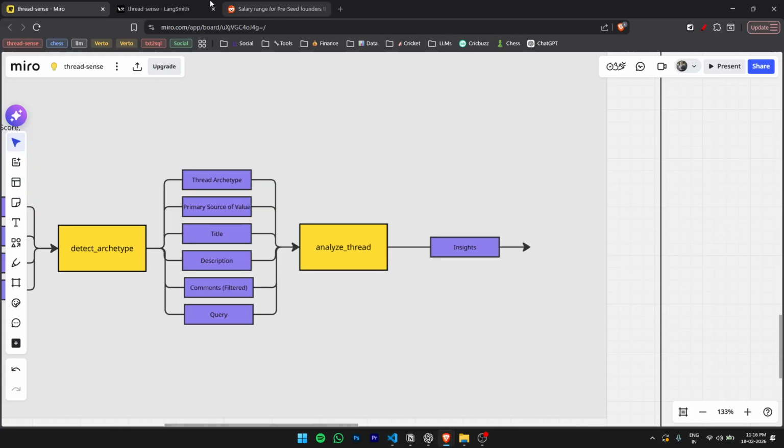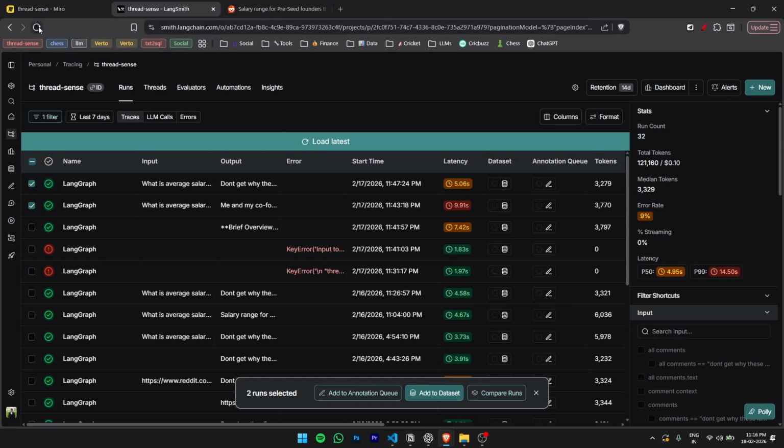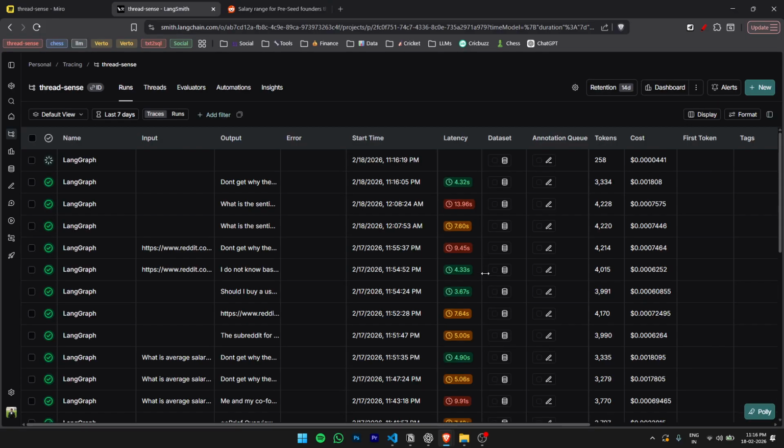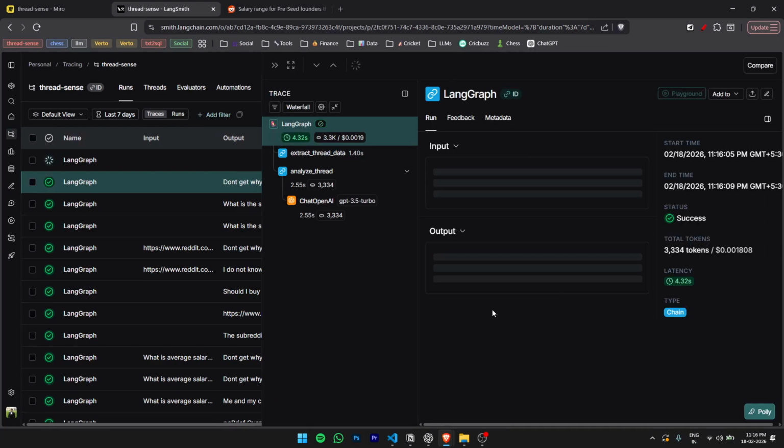And while it's running, let's move to LangSmith, refresh the data, and of course take a quick look at how the answer flows between the various nodes. I think this is still loading, but we have the version v3 ready. We had just the two nodes, extract thread data.